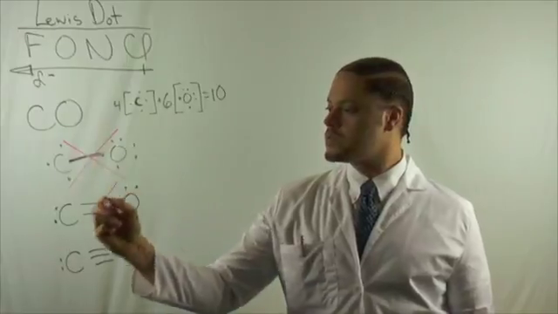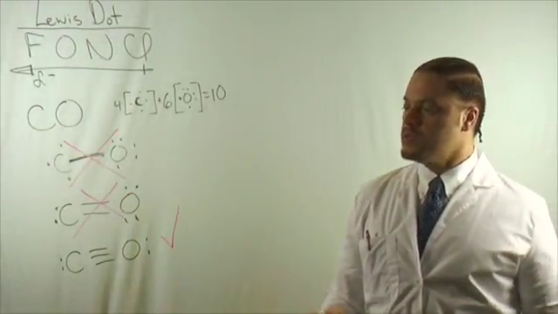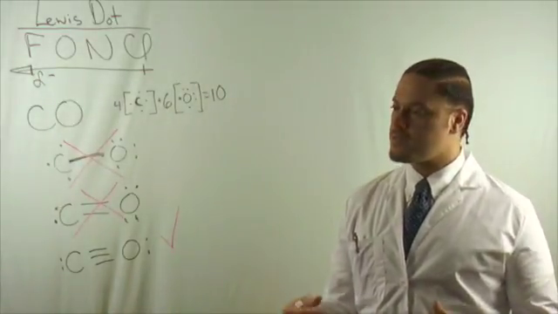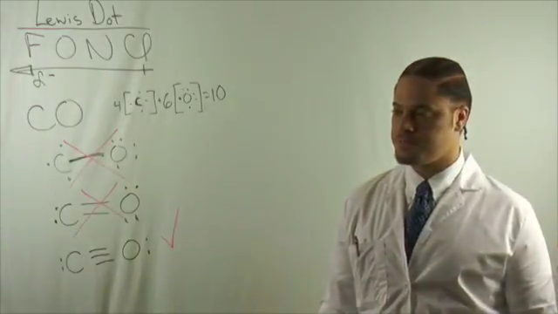Wrong, wrong, correct. When constructing Lewis dot structures for a homework assignment, the only way to learn it is trial and error and to draw them out.